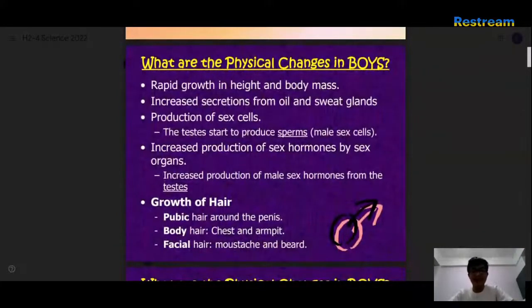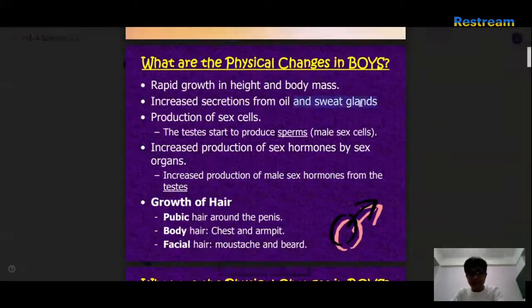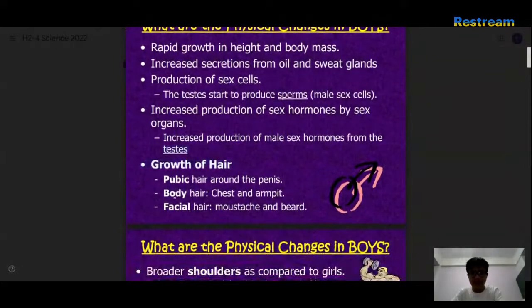Rapid growth in height. Very funny. It's the 164 cm. Okay, body mass. All right. Increased secretions from oil and sweat glands. Fair. Okay, production of sex cells. The testes start to produce sperms and increased production of testosterone. Growth of hair, pubic, body, facial.